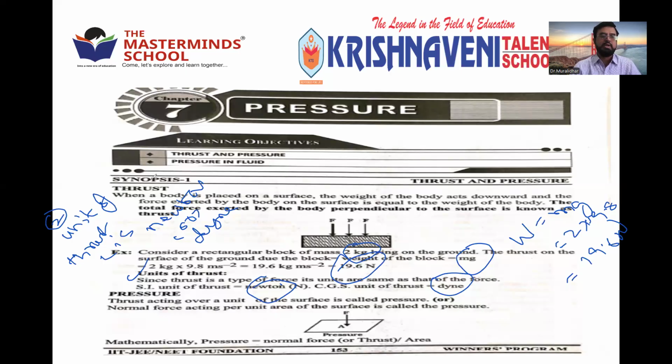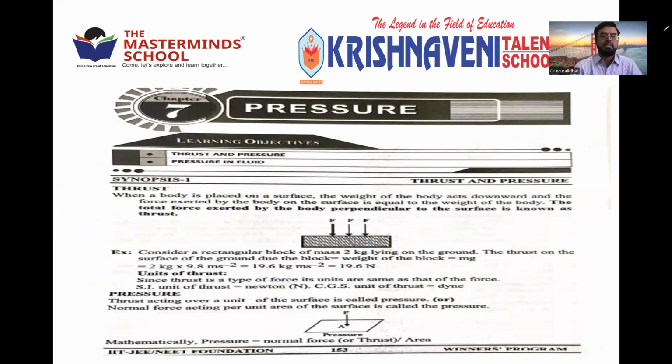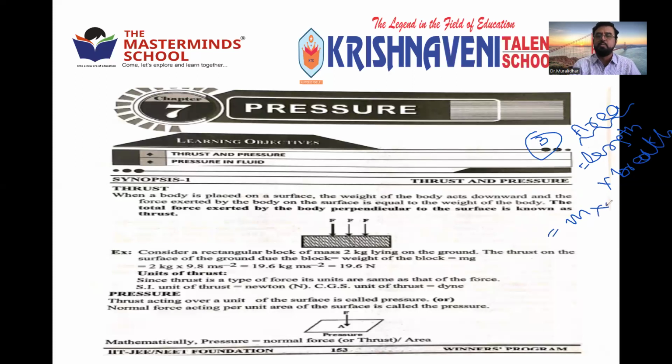Now we enter into our core topic, that is pressure. So before that, let us discuss area also. Third point, area is nothing but length into breadth. You can write length into breadth. Units are meter into meter, that is meter square, or you can write as square meter or square centimeter.